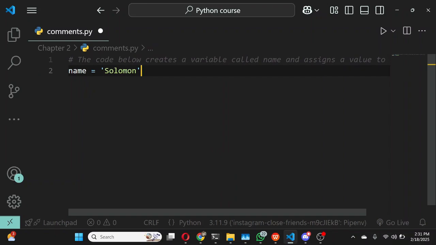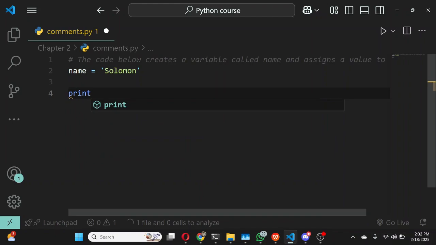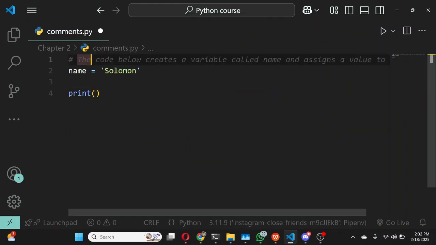So this is a way of writing descriptions and documenting your code, because you might run into a lot of cases where you are working with several other developers or programmers, and you are going to be reading programs and code that even other people wrote. It is very helpful when you have descriptions in the code like this, which help to explain what some piece of code does. Now, I can print out this name just to prove that the Python interpreter is going to ignore this first line.